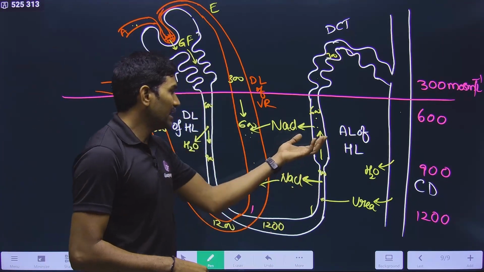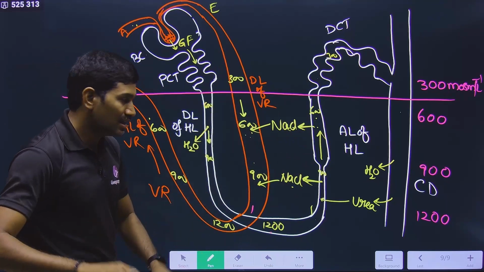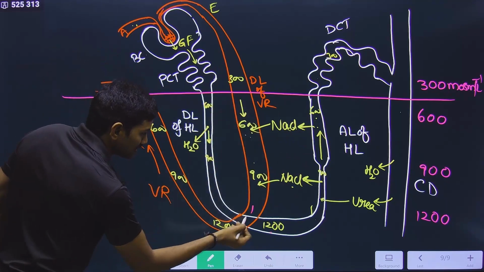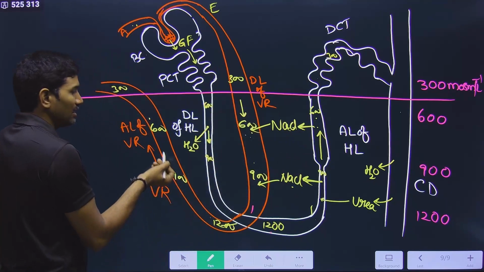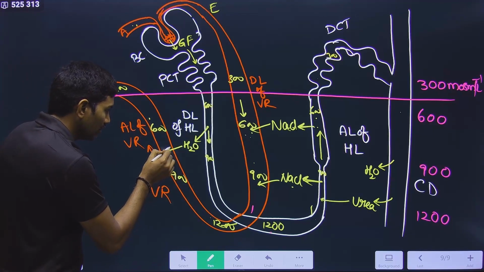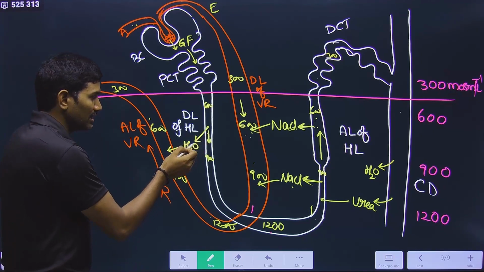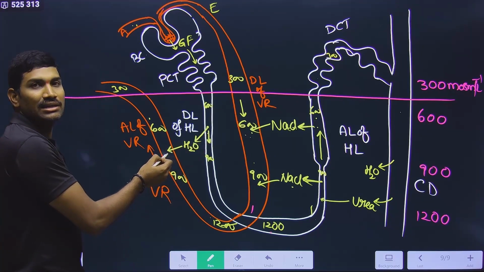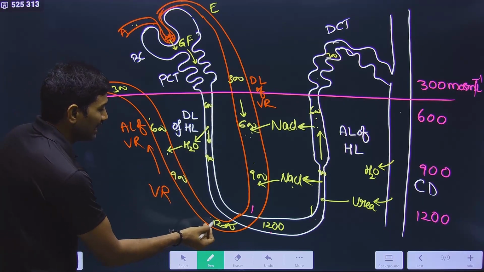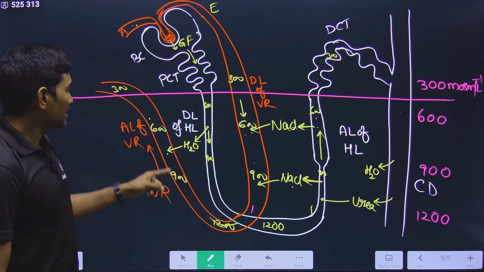So by the addition of this solute, the concentration will be maintained again. Clear? Nice. And in this way, the concentration keeps on increasing. Now again the concentration should decrease. How will it decrease? A small amount of water, the water that is absorbed here, will enter here. By the addition of water, it will be diluted, so the concentration will decrease.